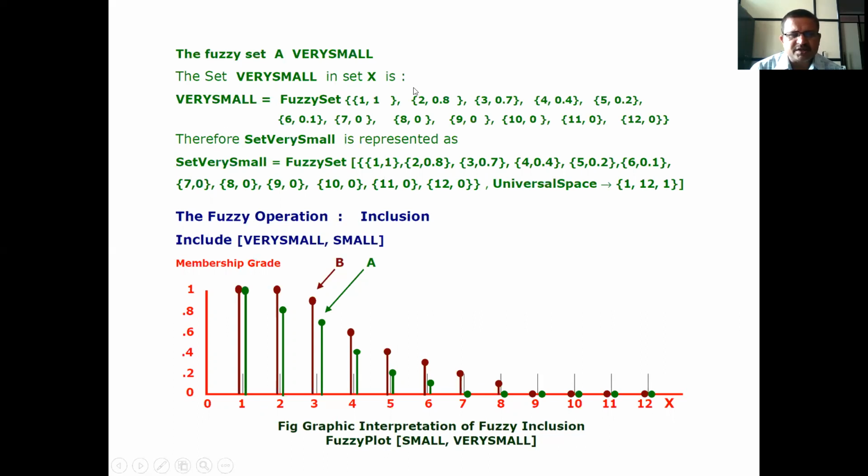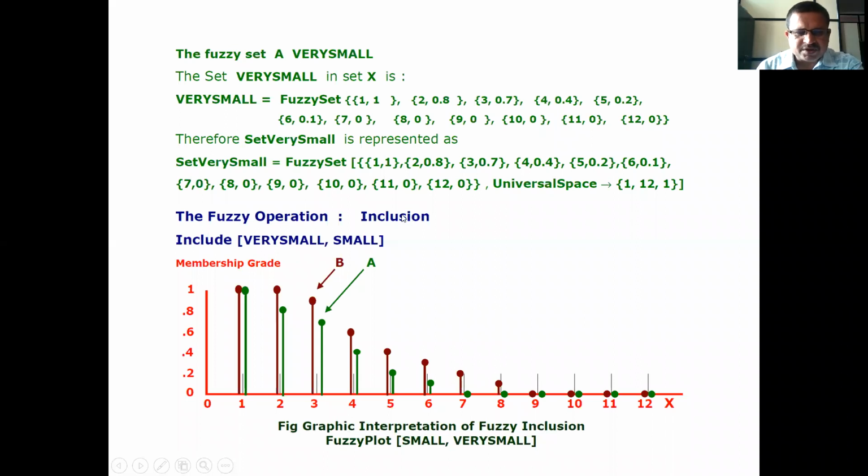The set very small in set X is equal to fuzzy set 1, 1, 2.8, 3.7, 4.4, 5.2, 6.1, 7, 0, 8, 0, 9, 0, 10, 0, 11, 0, 12, 0, universal space 1, 12, 1.